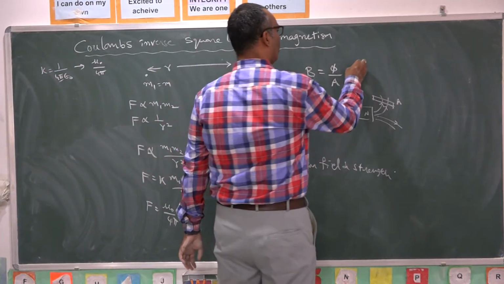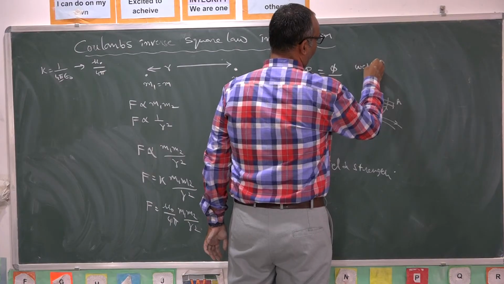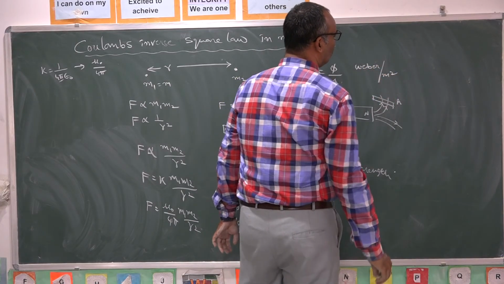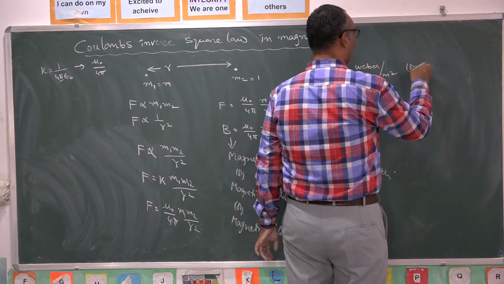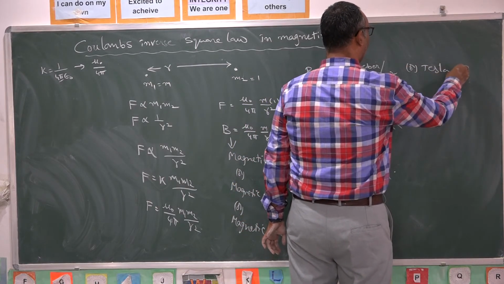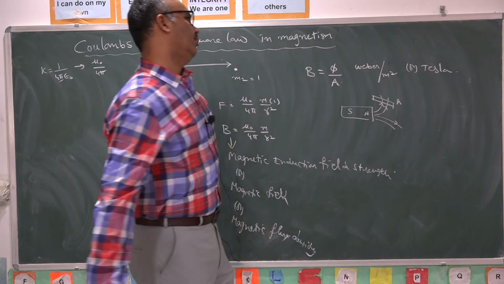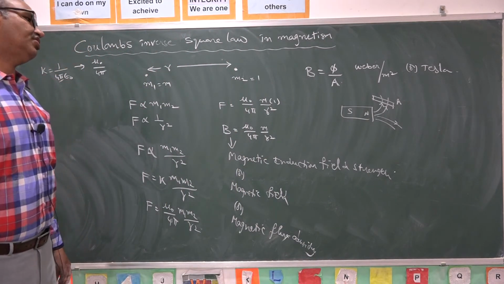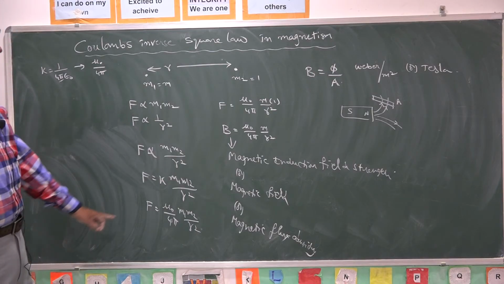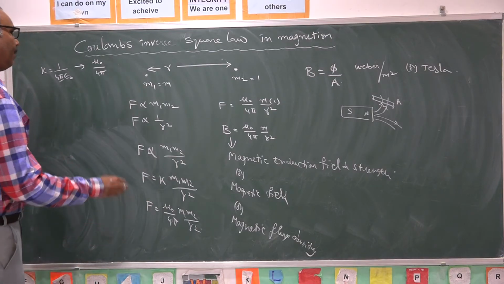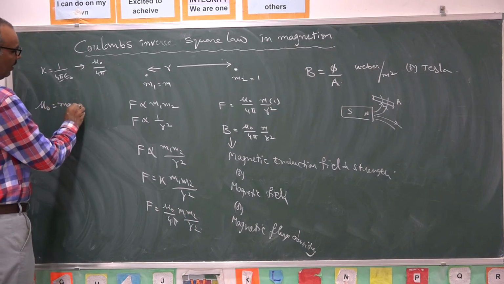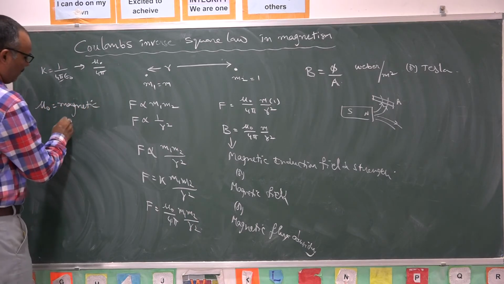Flux is measured in Webers. Weber per meter square, in MKS system, it is called Tesla. Weber per meter square is the unit for magnetic induction field strength. And similarly, here mu naught is called magnetic permeability.